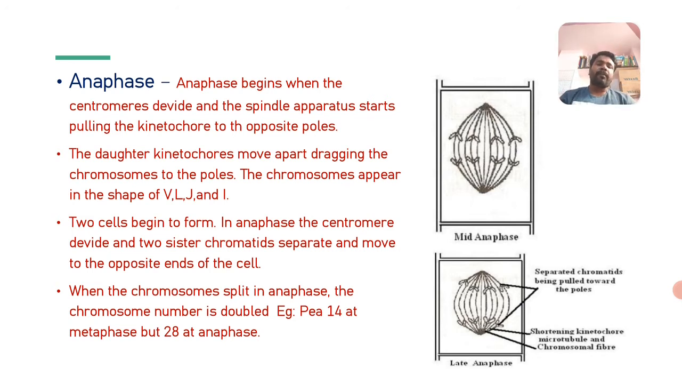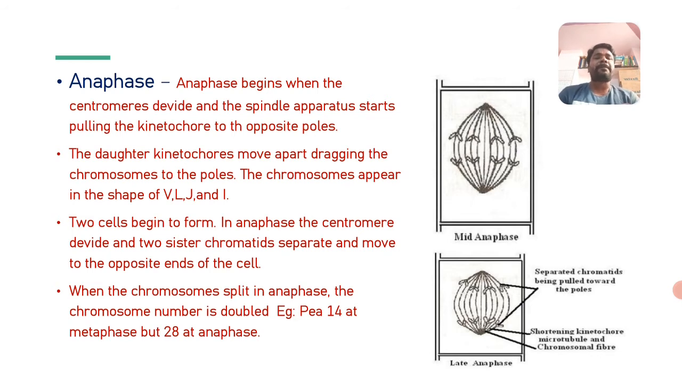It means a full chromosome becomes half. One chromosome undergoes division and produces two chromosomes here. It divides, and the daughter kinetochores move apart, dragging the chromosomes towards the poles. The chromosomes appear during this time.